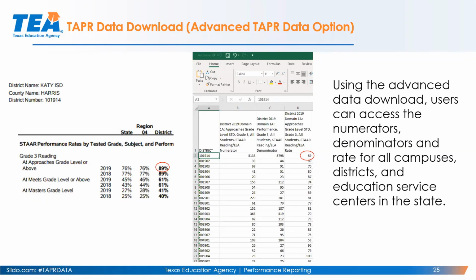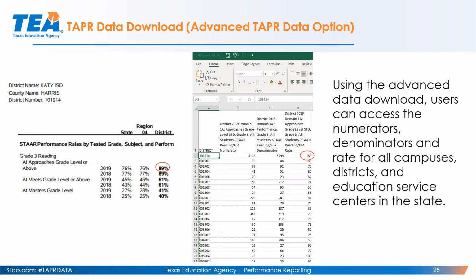I can see through the TAPR data download that of the 5,798 test takers in grade 3 reading, KDISD had 5,133 that met the approaches grade level standard or above. So numerator denominator gets me 89% as listed on the spreadsheet and also listed on the TAPR PDF.